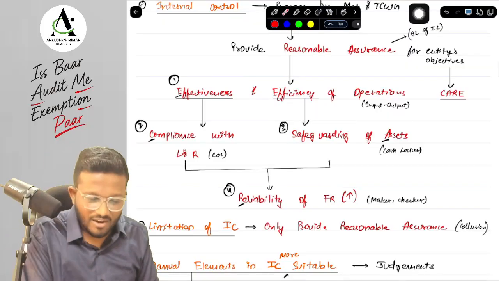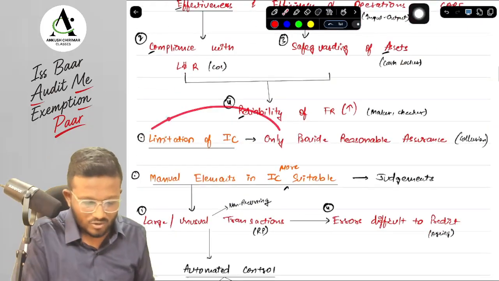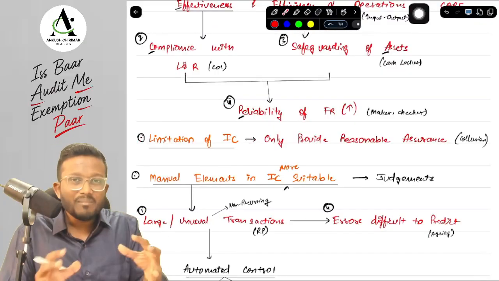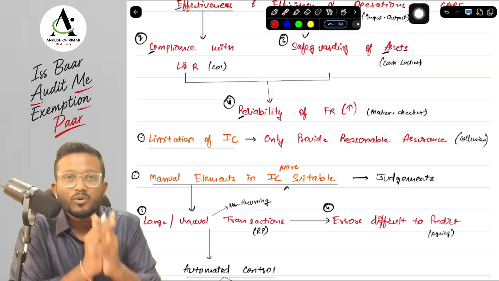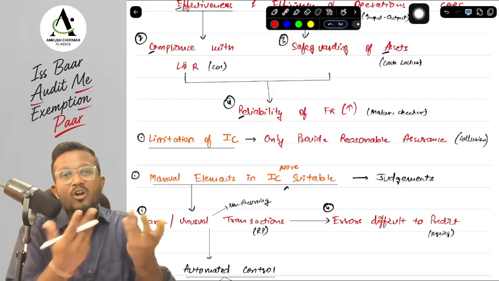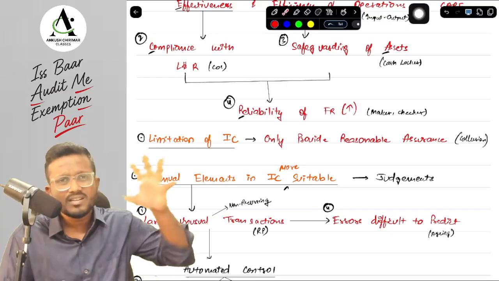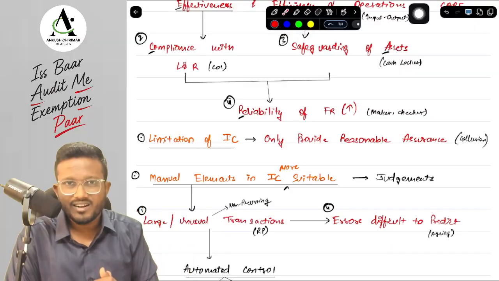Okay, yes sir. Why do we have to obtain only reasonable assurance from the internal control? Because there are limitations. For example, suppose we have a maker-checker internal control, but the maker and checker both have colluded, both have teamed up, and the management will not get to know about it. So there is an inherent limitation of internal control that we will be discussing in detail in your risk assessment and internal control chapter.